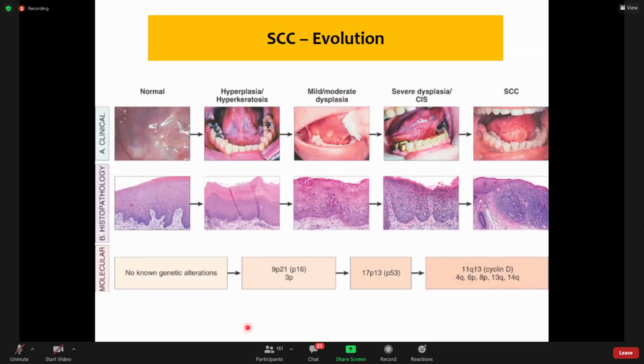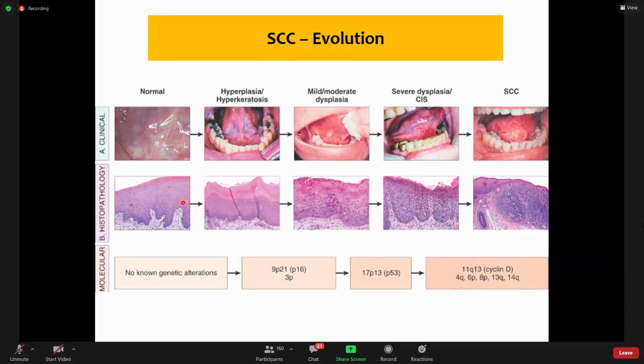Now this is the evolution of squamous cell carcinoma. These are 3 rows. One is showing evolution of genetic changes, another is showing evolution in the microscopic changes, and the uppermost is showing changes as seen in the gross appearance. As we know, cancers are genetic abnormalities. So genetic abnormalities accumulate over time, and as they accumulate, these morphological changes follow.